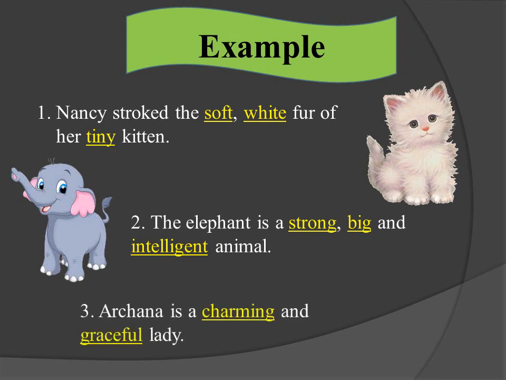Archana is a charming and graceful lady. In this sentence, the words charming and graceful say something more about the noun. So they are called adjectives. What kind of adjective is it? It answers the question what kind. So it is an adjective of quality.